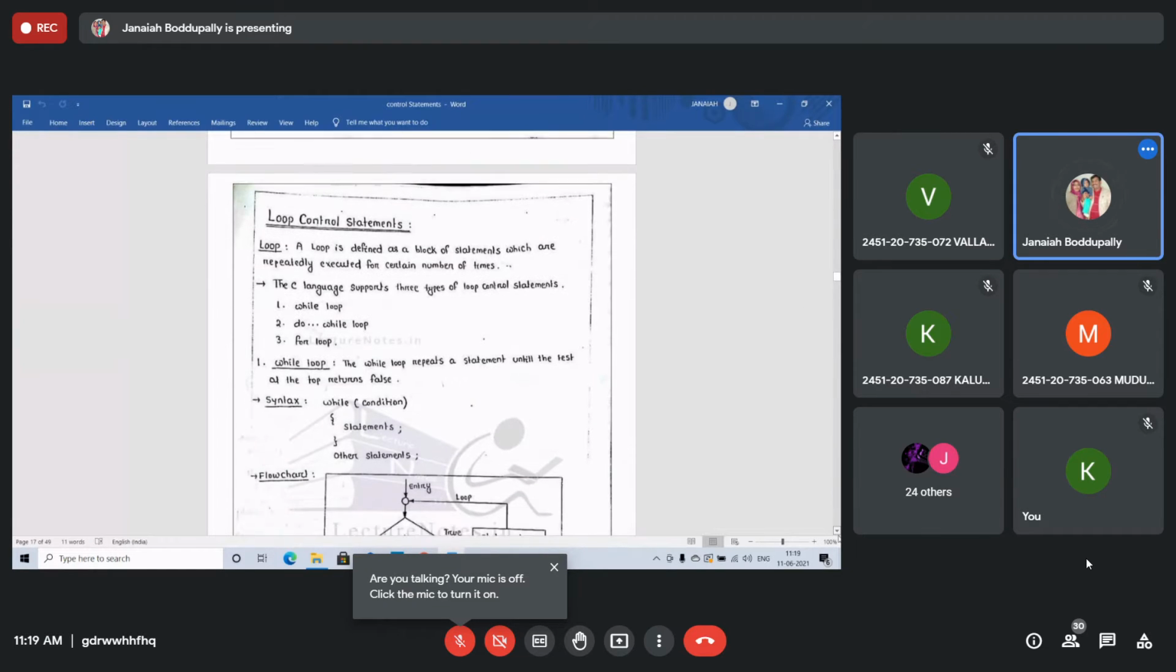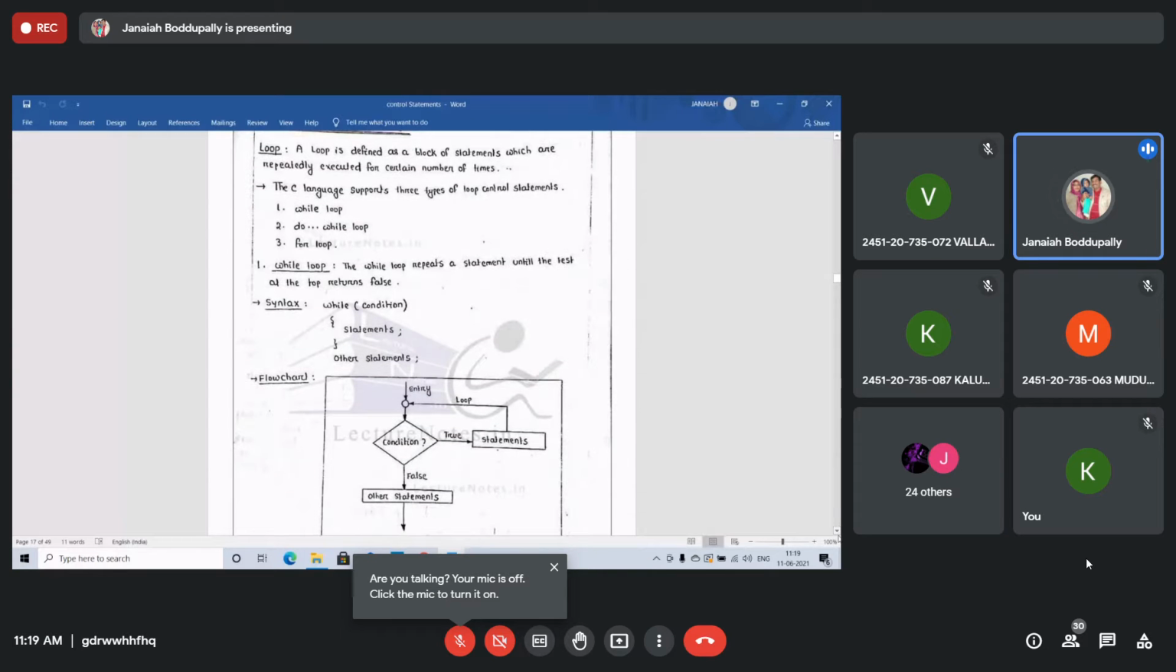See, while loop. What is a while loop? It repeats a statement until the test at the top returns false. While condition, see the syntax. The simplest of all the looping structures in C is the while statement, the simplest among these 3. The basic format of the while statement is nothing but the syntax.